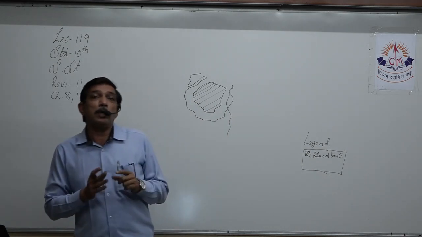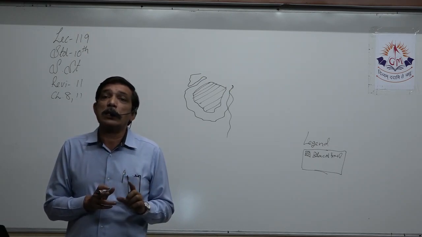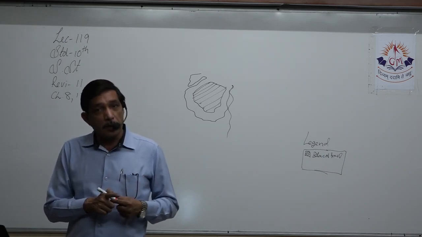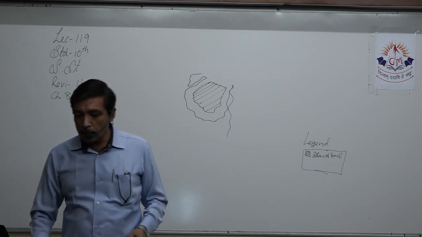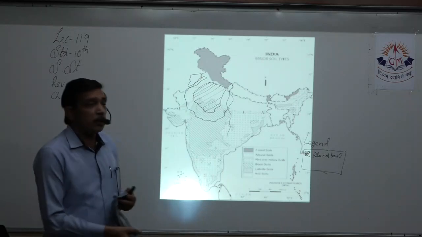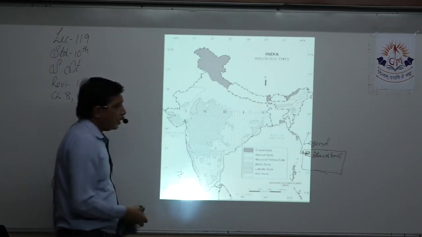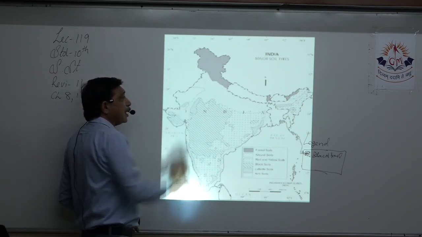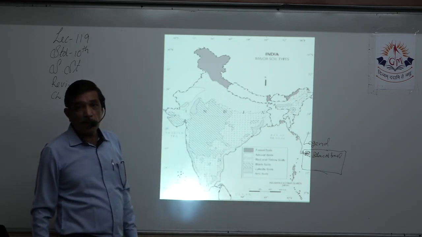Because in this chapter you will have to mark a region having a particular soil type, and it will be available in quite a big space. Your map will be a political map, and it will be quite easy to select in which state, because you have studied this map, and it becomes very easy for you to mark out that particular one. For example, we know that in Rajasthan it is the sandy desertic soil. You can see over here, because so many areas are marked with different designs, Rajasthan, that desert area, is left blank, and the same thing is given over here, arid soil, that is desertic soil.